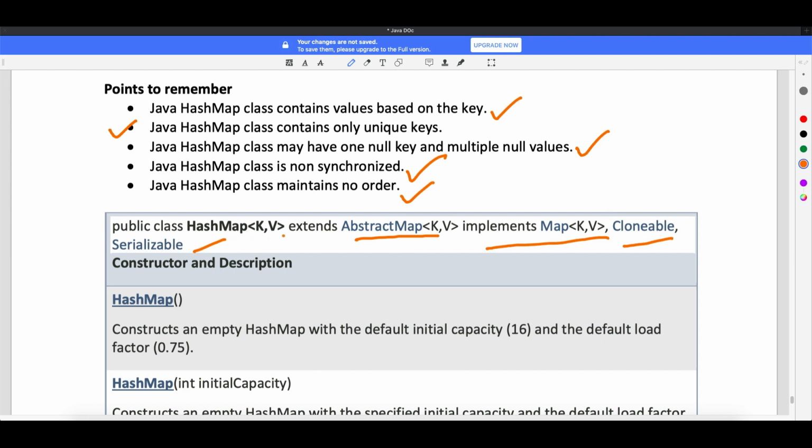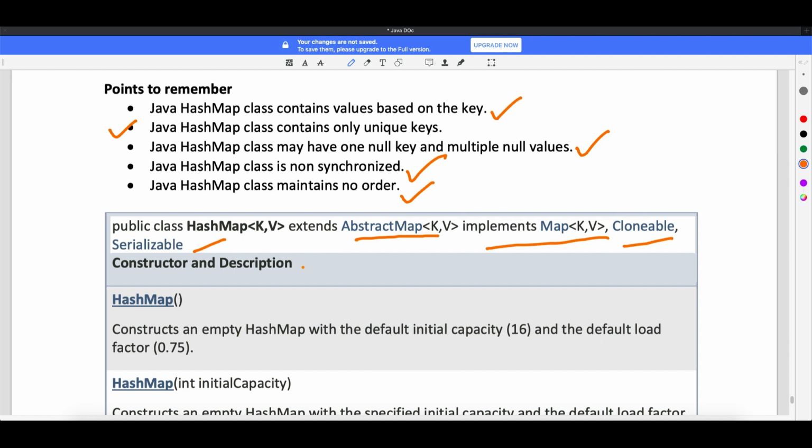If you look at the K and V, what does that mean? K is the key and V is the value. So whatever you are seeing here, map, abstract map and hash map, all of these take two kinds of data: a key object and a value object, right?